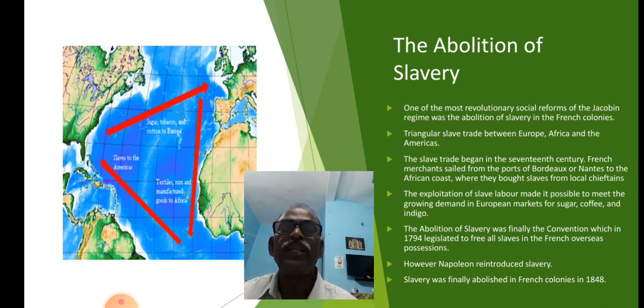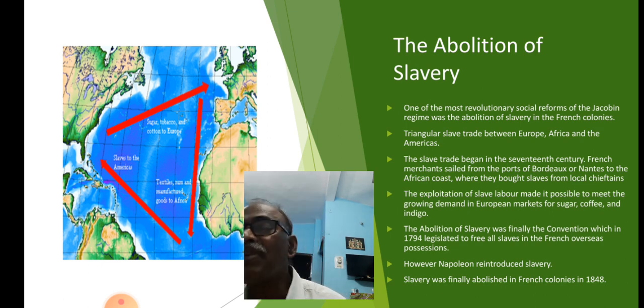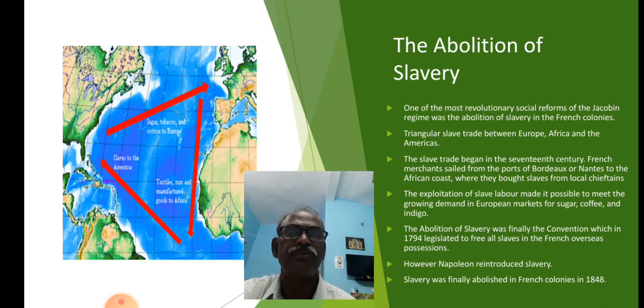Then, throughout the 18th century, before the French Revolution, there was a little criticism, but they never really bothered about the slave trade. Okay, but the National Assembly had long debates on whether the Declaration of the Rights of Man and Citizen should be extended to the French subjects, including the French colonies. Long debates only. But they didn't pass any laws because of opposition from the businessmen whose income depended upon the slave trade.